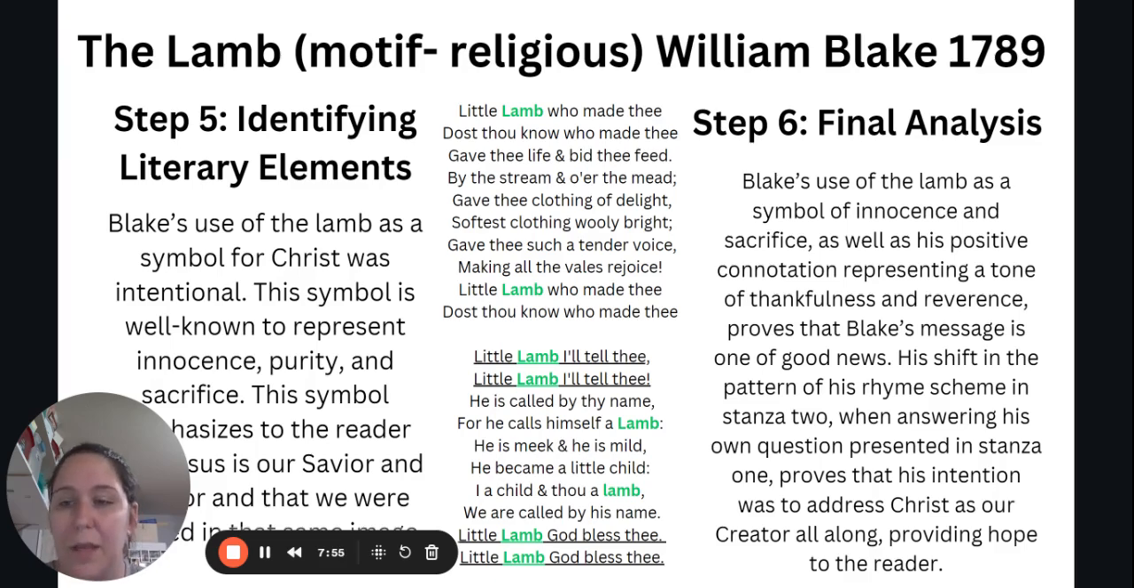Okay, so again, it points to that positive connotation, that positive meaning. His shift in the pattern of his rhyme scheme in stanza 2, when answering his own question presented in stanza 1, proves that his intention all along was to address Christ as our Creator, providing hope to the reader, and again, playing into that tone of the poem, that tone of thankfulness, that tone of reverence, and just being in awe of who our Creator is and what He has done for us. And so that is the message that we as the reader should be taking away from William Blake's The Lamb.